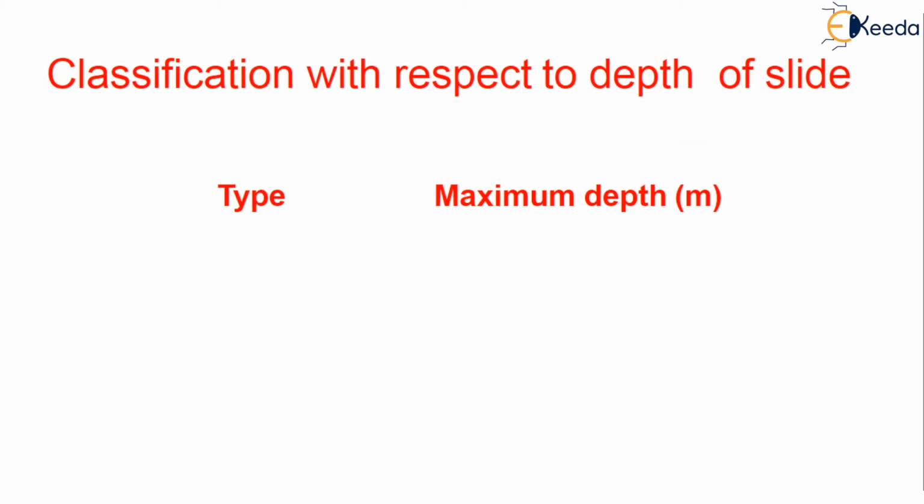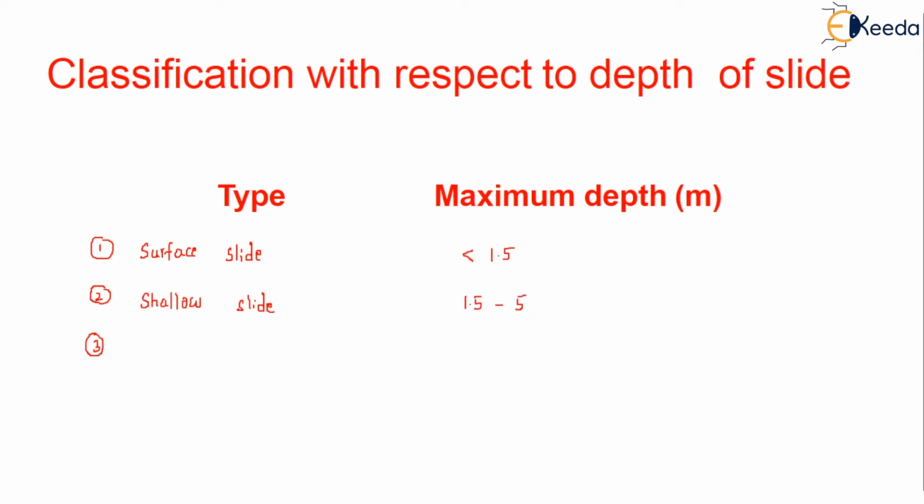Coming to the classification with respect to the depth of slide, let us see what the classification is. There are four main types: surface slide, shallow slide, deep slide, and very deep slide. Let us see how they are differentiated with the help of the maximum depth, measured in meters. A slide is said to be a surface slide if the maximum depth is less than 1.5 meters. What is the second one? Shallow slide. Here the maximum depth is between 1.5 and 5 meters.